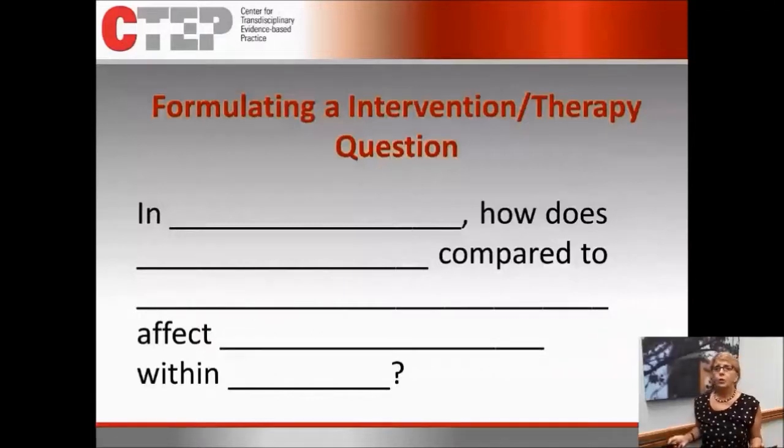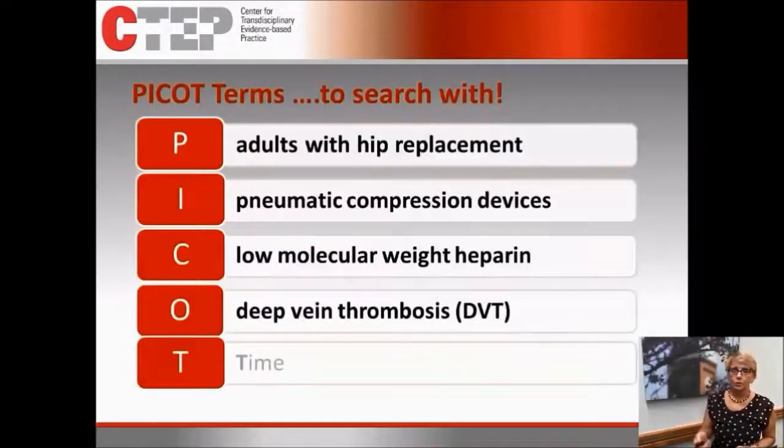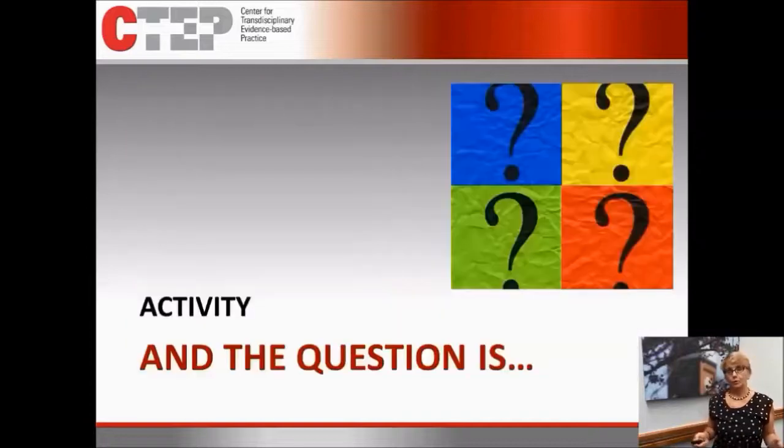That's your inquiry. So we're looking at one intervention versus another, so that's an intervention or therapy question, so that would be the template we would pull. And we would say, in blank, how does blank compare to blank affect blank within whatever time frame? So there's our template, and here's our PICO question. In adults with a hip replacement, how does pneumatic compression device compare to low molecular weight heparin affect incidence of DVT or deep vein thrombosis? So now we have our PICO question, which gives us our searchable terms, right? So now we're ready to move on to searching, because we have great search terms.